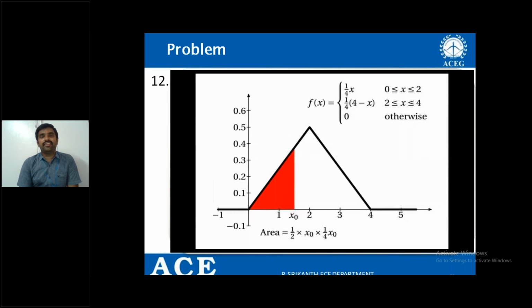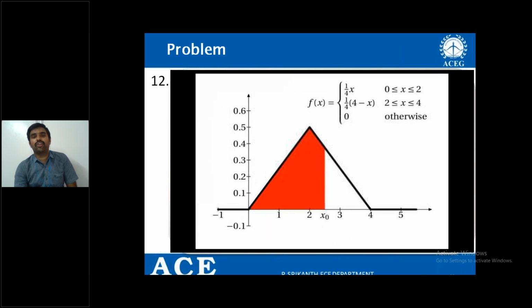If x naught is taken less than 2, in between 0 and 2, I can take the representation like this: half into base into height. Height is 1 by 4 x naught, as x naught is greater than 0 and less than 2. In the second case, if x naught is in between 2 and 4, how do you take it? Here you can take it the reverse way. This particular yellow shaded region must be calculated.